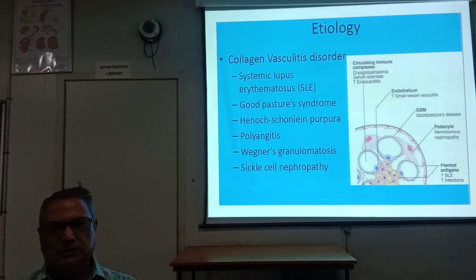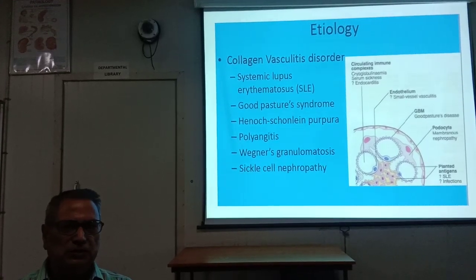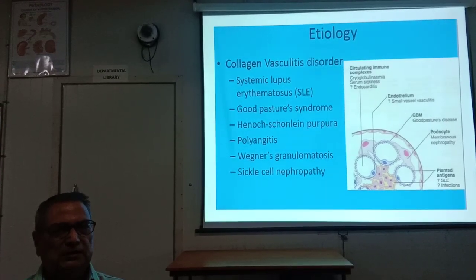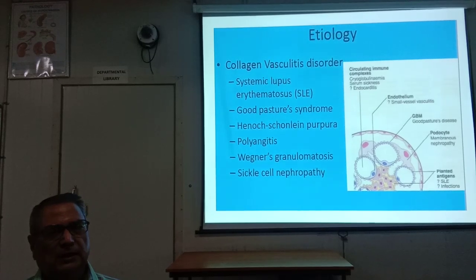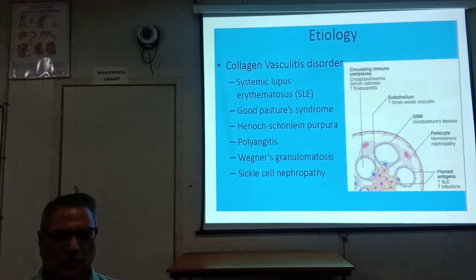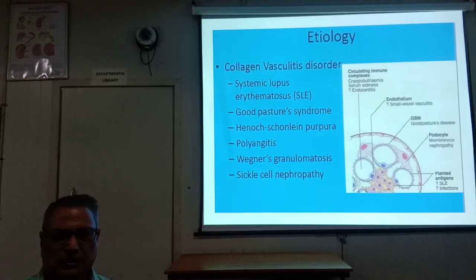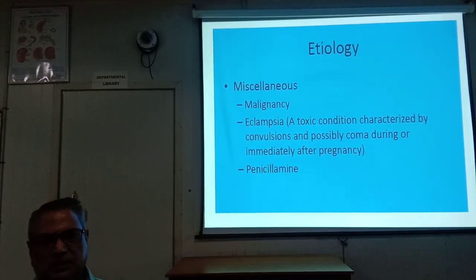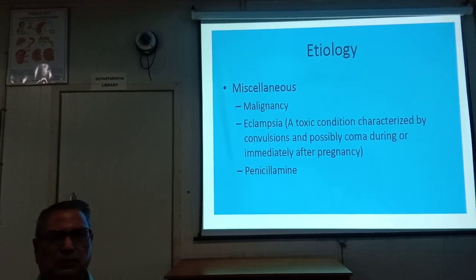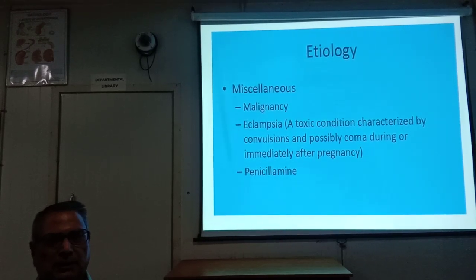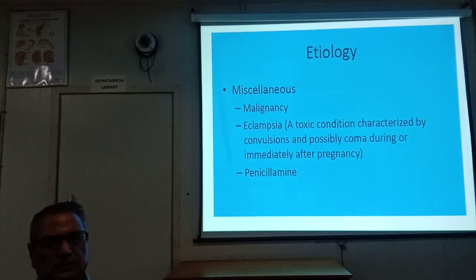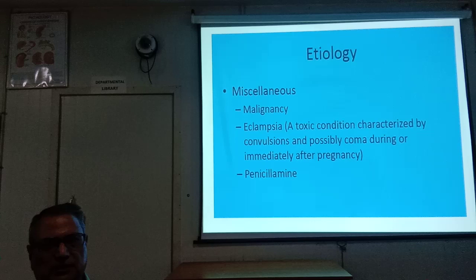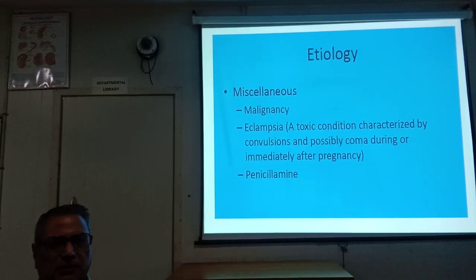Those were the infectious etiologies. Then there are the collagen vascular diseases having immunological origin, like systemic lupus erythematosus, Goodpasture syndrome, Henoch-Schönlein purpura, polyangiitis, Wegener's granulomatosis, and sickle cell nephropathy. It occurs in sickle cell disease also. So these are the collagen vascular diseases in the etiology of glomerulonephritis. Then miscellaneous causes are malignancy, eclampsia, a toxic condition characterized by convulsion and possibly coma with edema during or immediately after pregnancy, and drug induced, especially penicillamine.